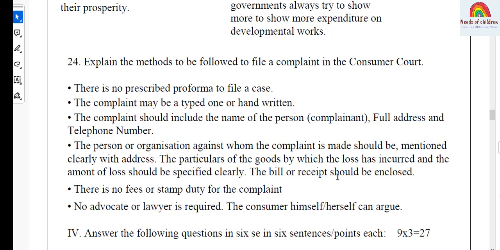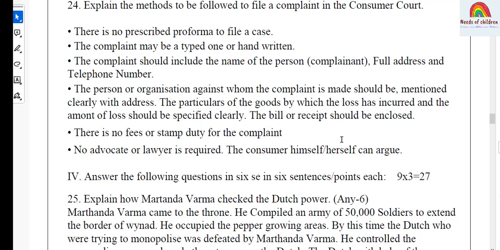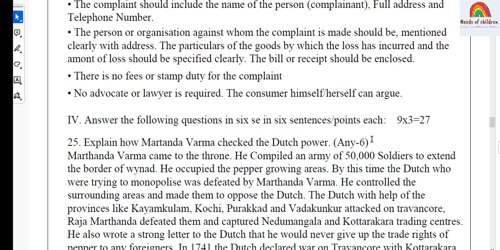The bill or receipt should be enclosed. There is no fee or stamp duty for the complaint. No advocate or lawyer is required. The consumer himself or herself can argue. That's it, we have come to the end of the 2 marks questions. Third main done. Let's move on to fourth main.